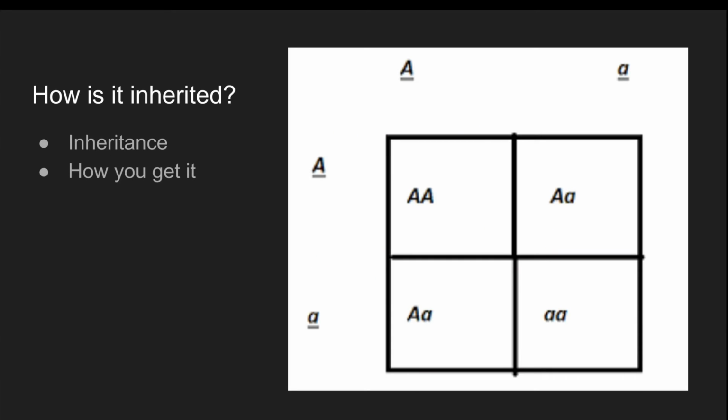How is it inherited? OCA albinism is not sex-linked, and it is autosomal recessive inheritance. This is when you inherit 2 mutated genes from your parents. If both parents have this gene, there is a 1 in 4 chance that the child will have albinism, and a 1 in 2 chance that they will be a carrier. A weird thing is that someone can be a carrier of the gene but not have albinism.